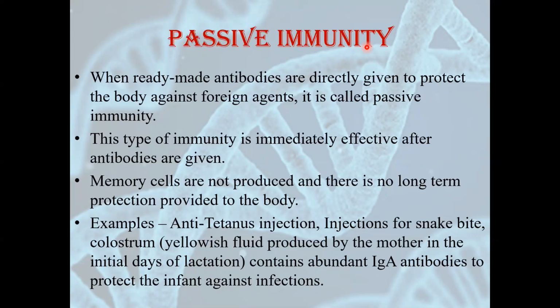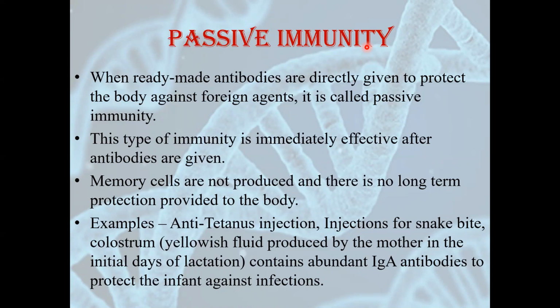Example, anti-tetanus injection. We all know that if we are in an encounter with an iron material, rusted iron or anything, if we face an accident or something, immediately we go to the doctor and the doctor gives us an anti-tetanus injection. What is there in this injection? Antibodies, the already produced, ready-made antibodies are there. Then there are injections for snake bite. These anti-tetanus and snake bite injections are examples of artificial passive immunity.